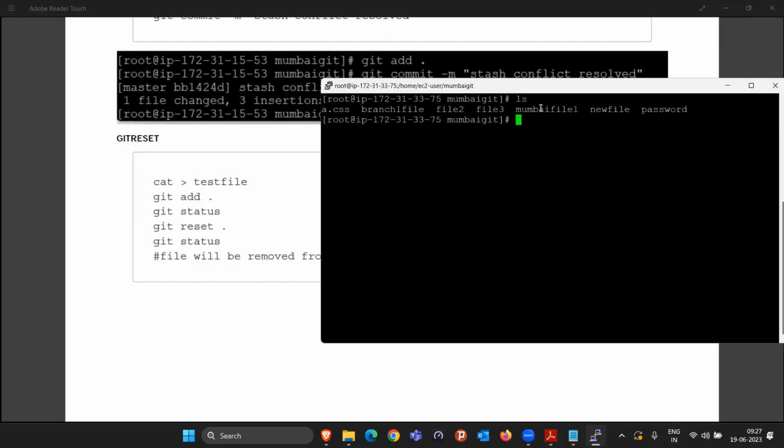Git reset says that sometimes what can happen is you created a file like this test file, and inside this file I wrote some content: this is test file. Using git reset, something like this.